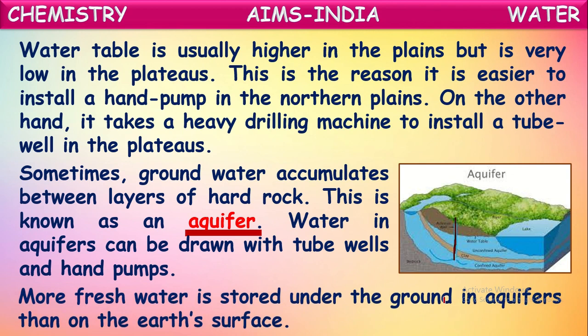You know, more fresh water is stored under the ground in aquifers than on the earth's surface. So the water accumulated between the layers of rocks is fresher than the water present on the earth's surface, that is, surface water. Than surface water, aquifer water is fresher because it is filtered between the rocky layers.